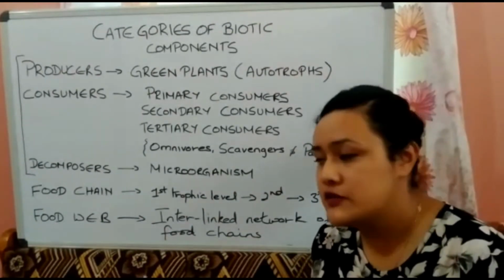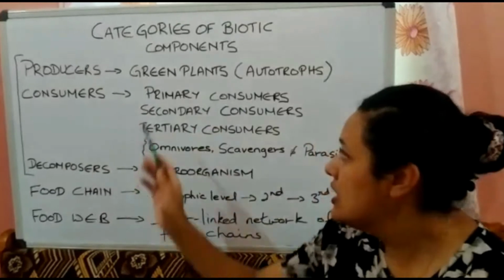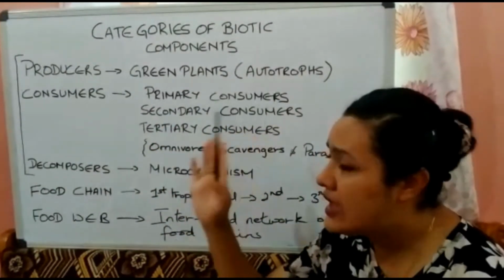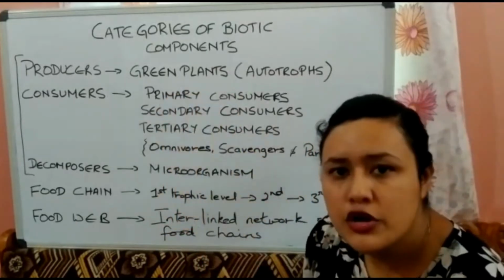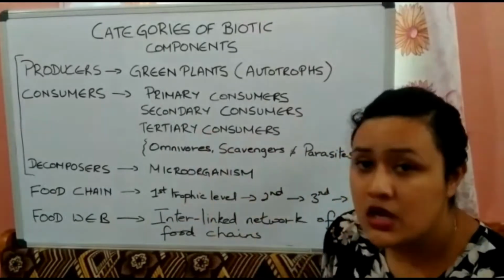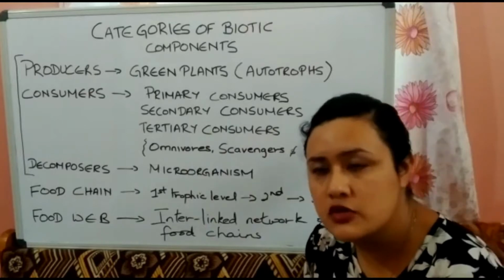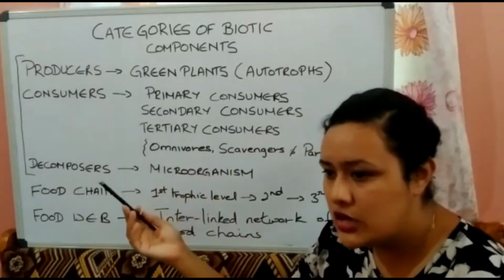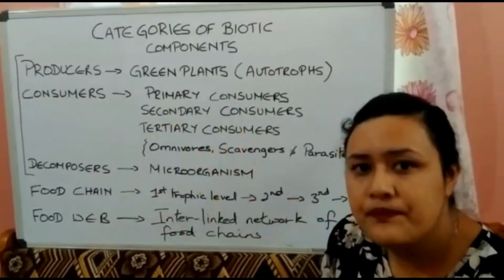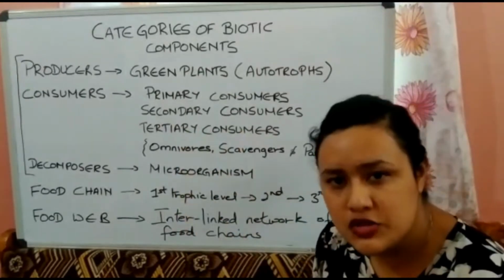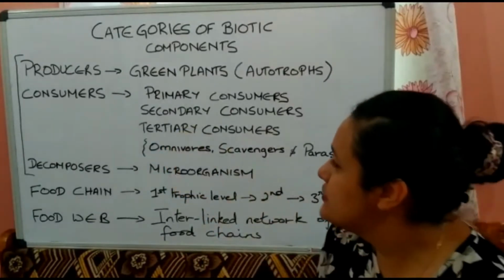Under consumers, you can see there are three. Primary consumers: these are animals that cannot prepare their own food and have to depend upon plants for food. They are known as herbivores, animals that eat plants. So herbivores like cow, giraffe, goats, sheep, they all come under primary consumers.